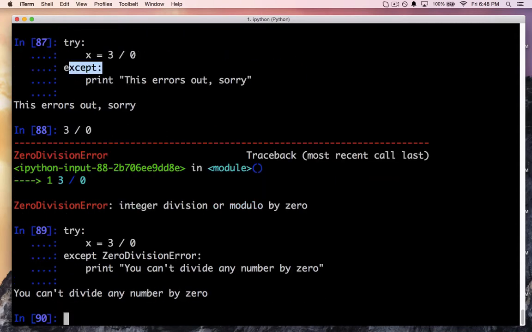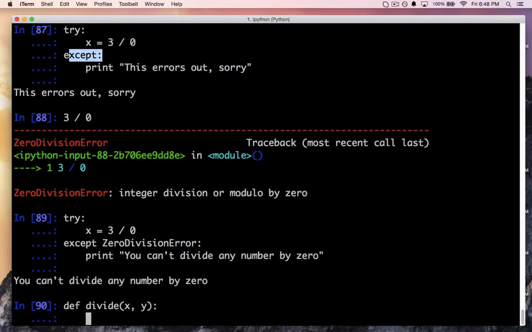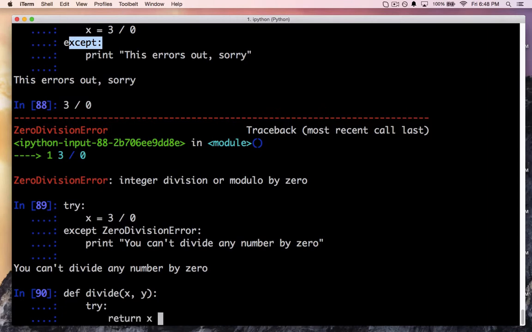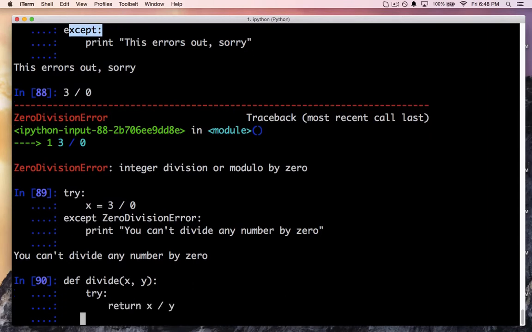See? This could also be wrapped in a function. For example, let's have a divide function where x is divided by y, and then we try to return such a value. Okay.